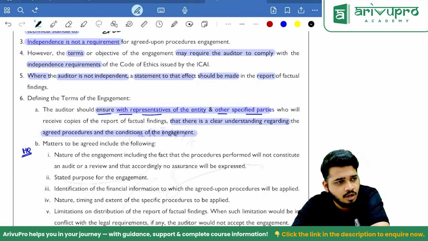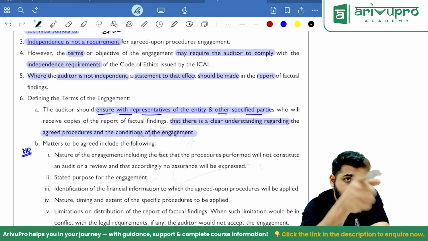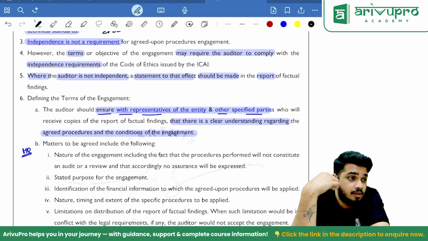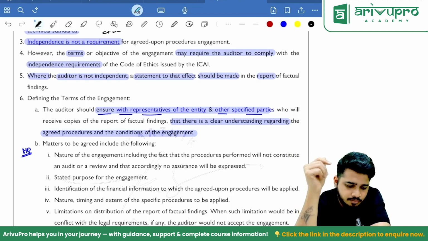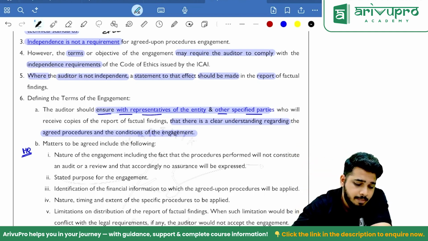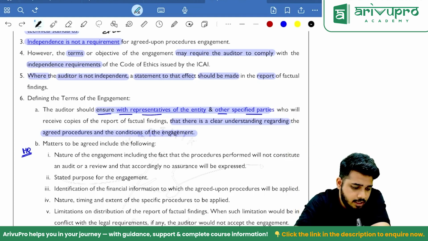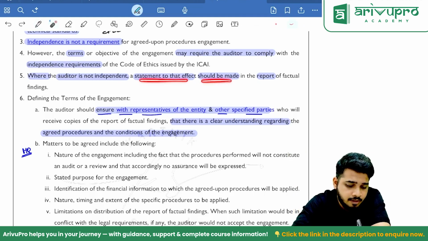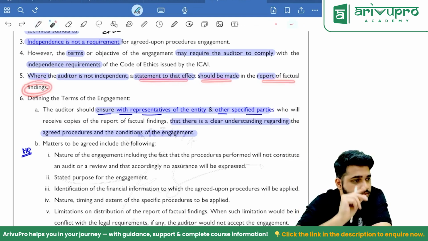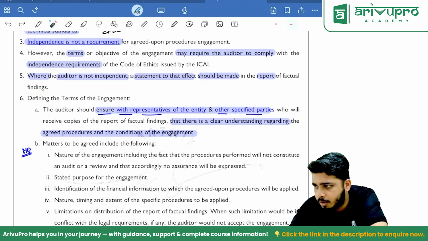So, sir, the standard says independence is not required. But if the code of ethics says independence is required, then it will be a trouble for me. Then I can't take it up. But there is one more point. Where you are not independent, no problem, sir. A statement to that effect should be made in the report of factual findings. So you take it up, no problem.